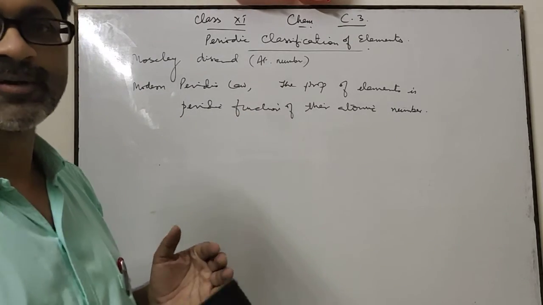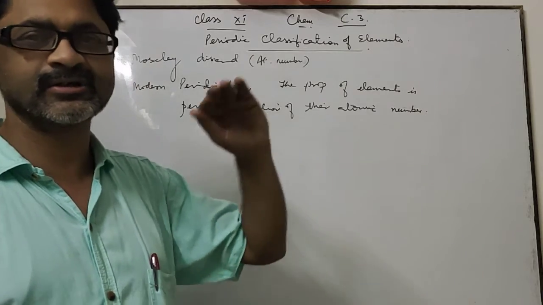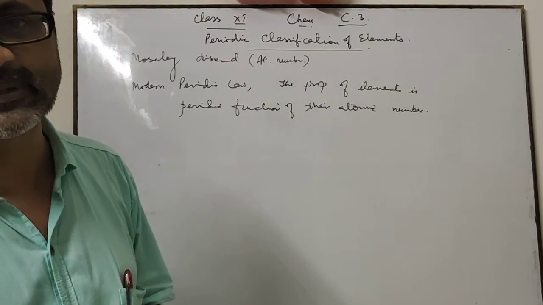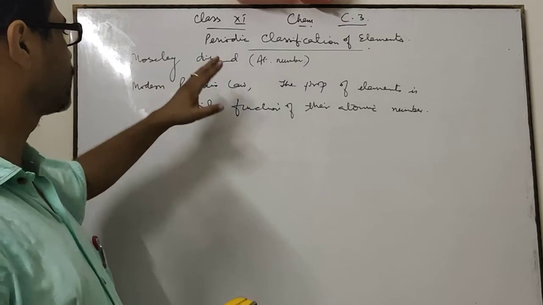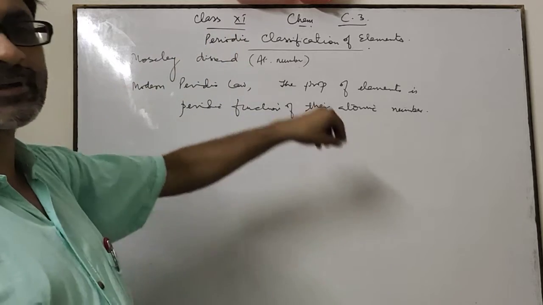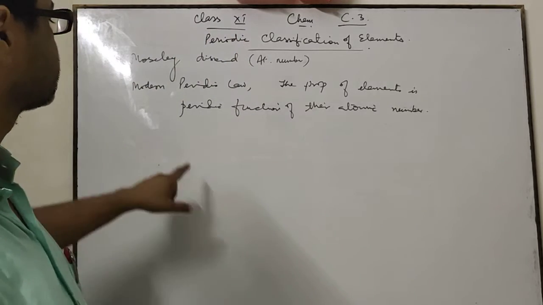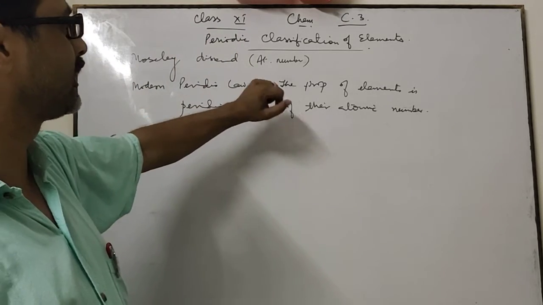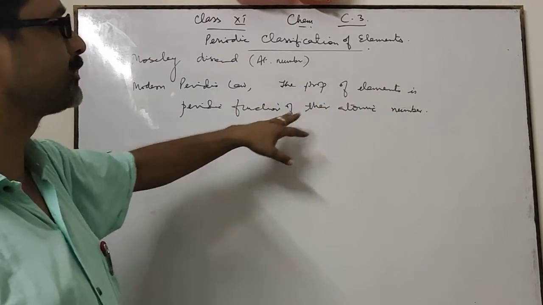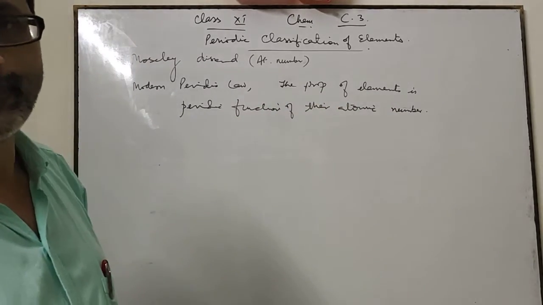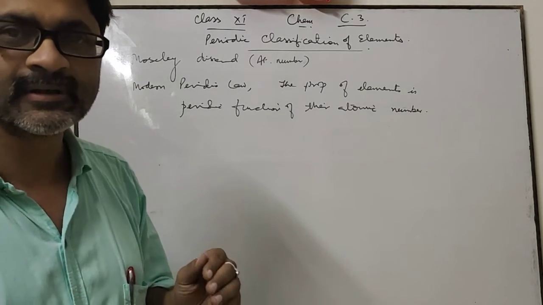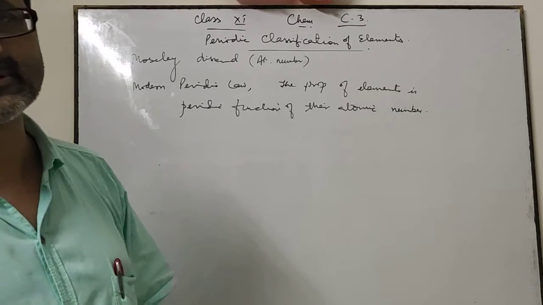Mendeleev said that when elements are arranged in increasing order of their atomic masses, the repetition of properties takes place. But Moseley later discovered the atomic number, found it to be the fundamental property of elements, and gave the modern periodic law. Means when elements are arranged in increasing order of their atomic numbers, the properties get repeated.